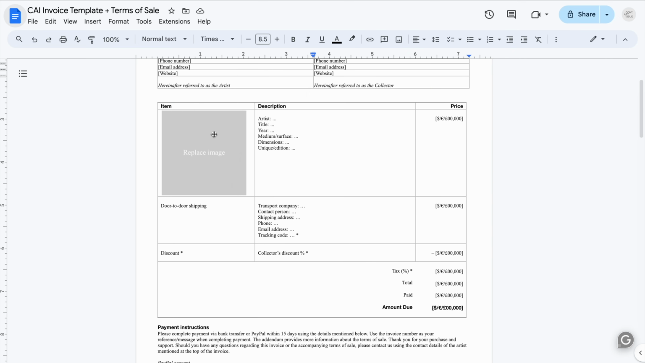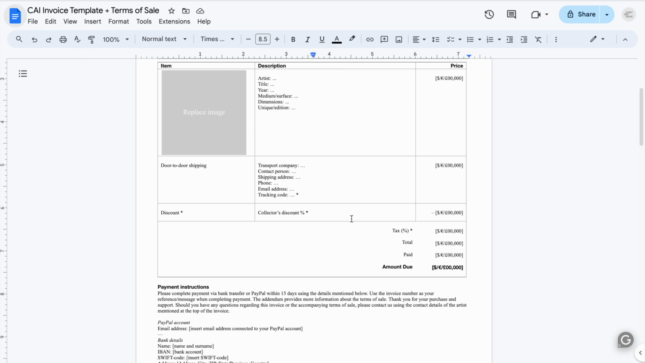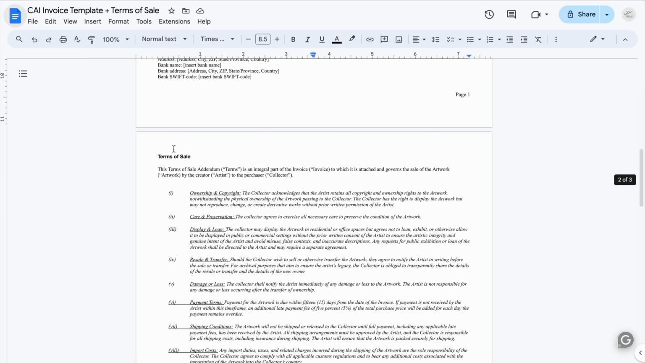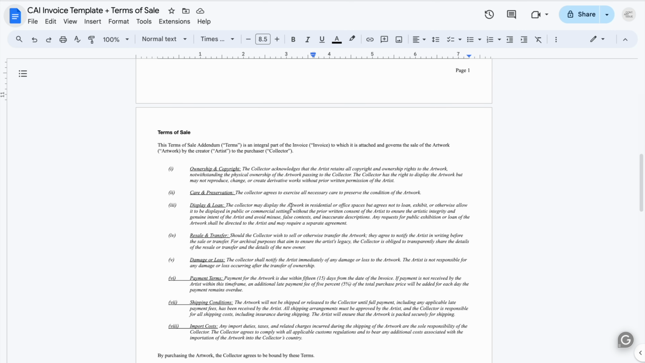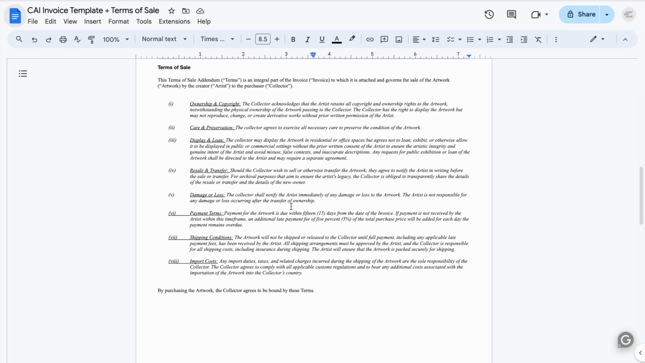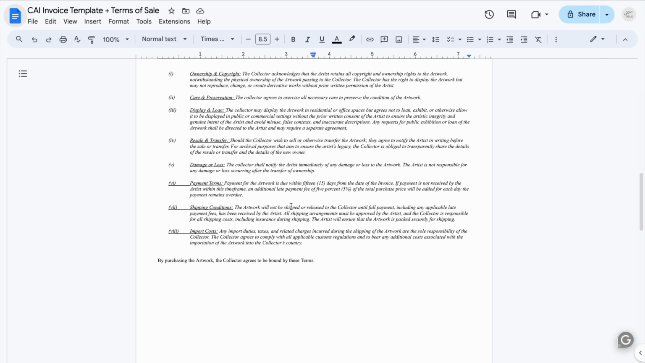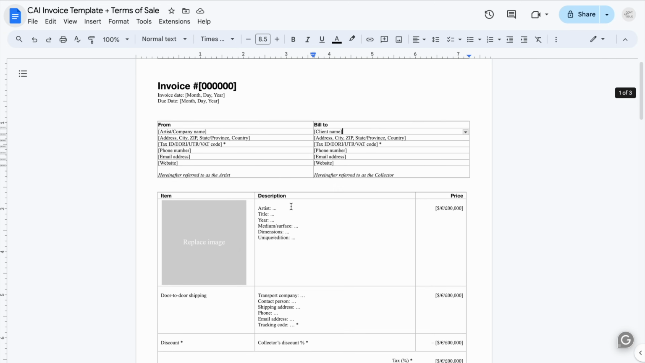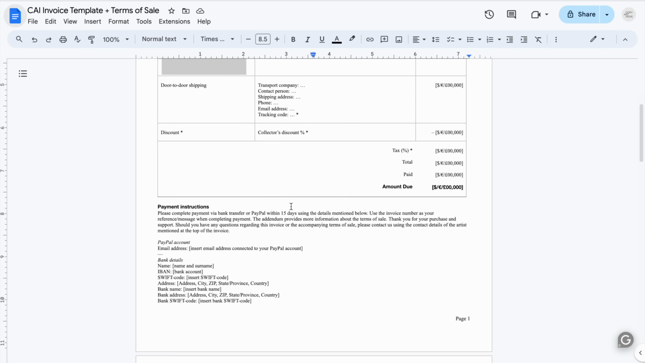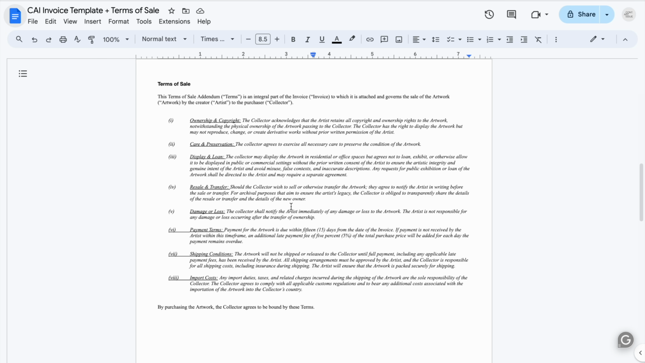So we have this nice box where you can enter the artwork, once more the metadata, pricing, also give all the details when it comes to the shipping, and also very important, the terms of sale. So these are general agreements when it comes to the ownership, the copyright for displays, resales, payment terms, shipping conditions, etc. So this is to protect yourself and also to protect the artwork. For instance, if there would be any damage, or if they want to make any changes to it, that your intellectual property and also the physical artwork is protected.